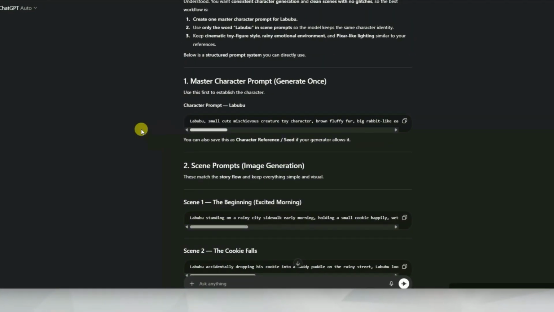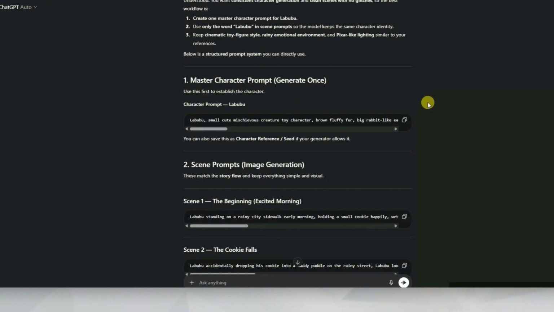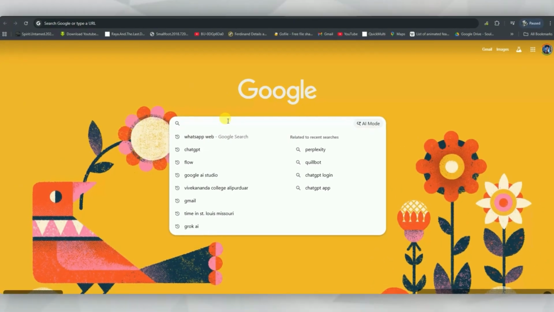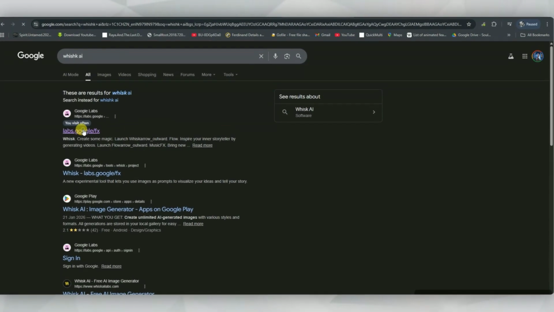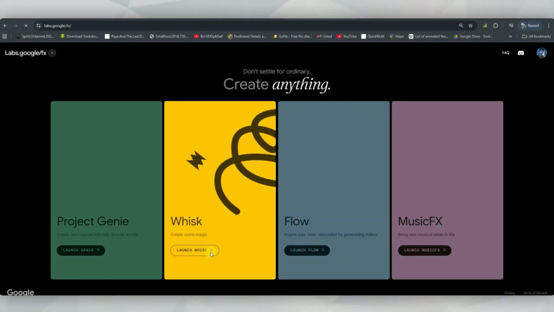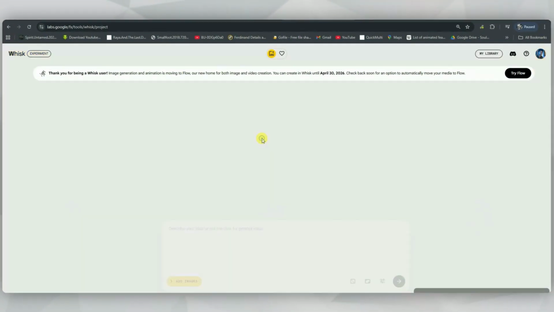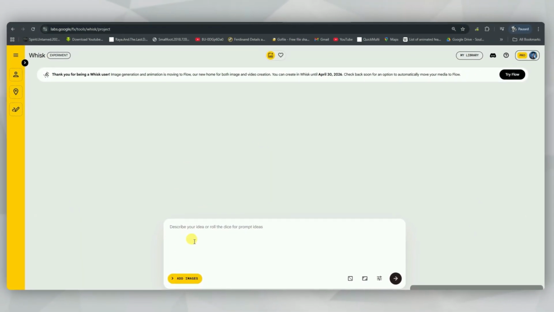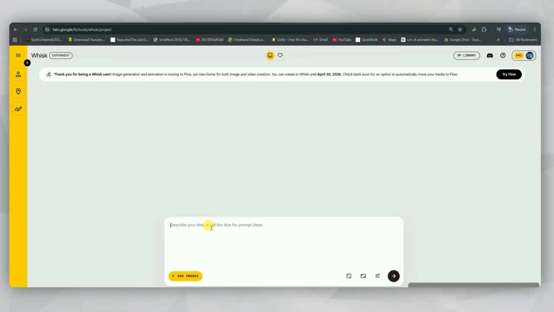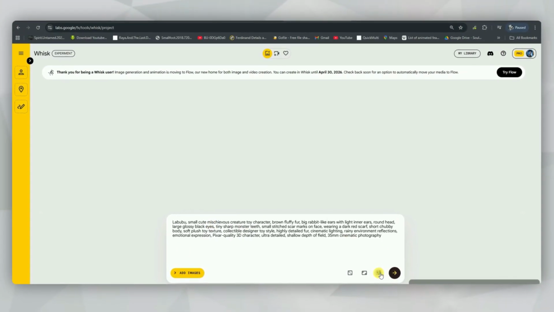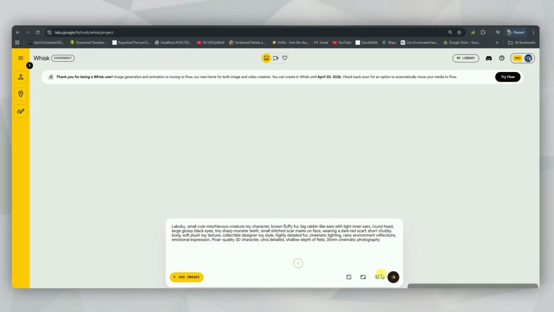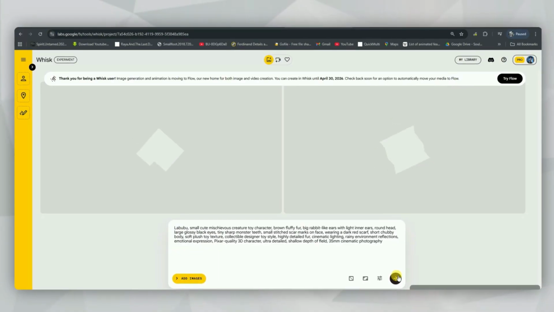Now, there are a lot of websites out there where you can generate images, but for this video, we're going to use Whisk AI. If you prefer another tool, you can definitely use that too. After coming to the website, you'll see Whisk written right here. Just click on it, then click Enter Tool. If you don't already have an account, go ahead and create one. Once you're inside, paste the prompt into the prompt box, adjust the aspect ratio and other settings, and then click the Generate button. But here's the problem.